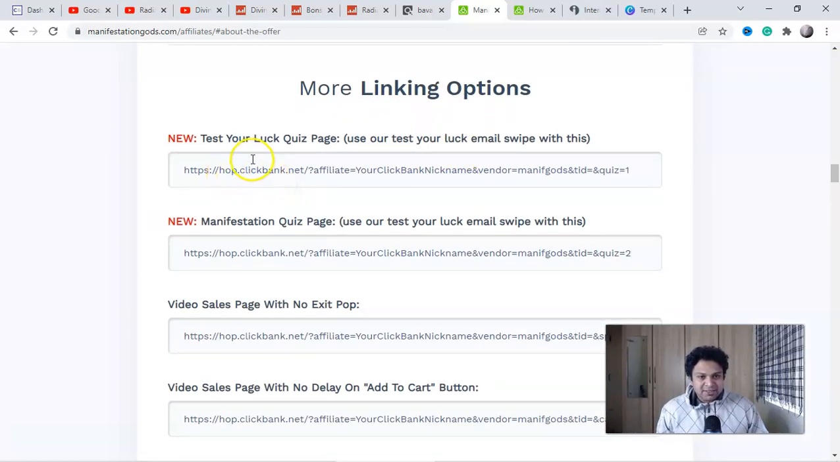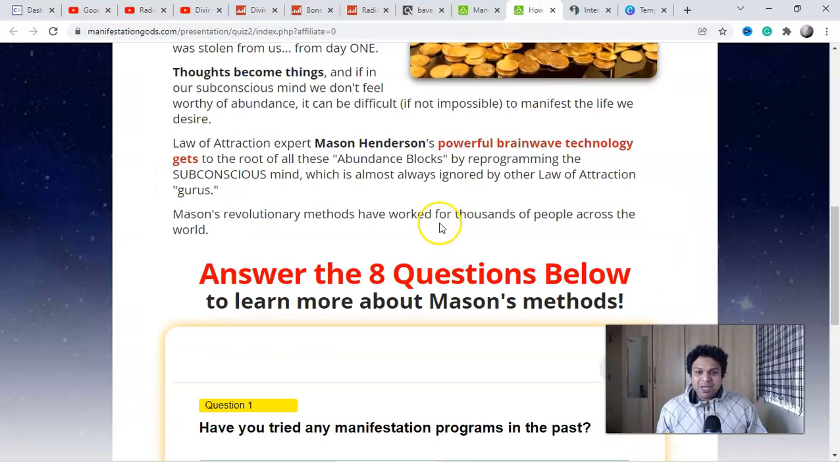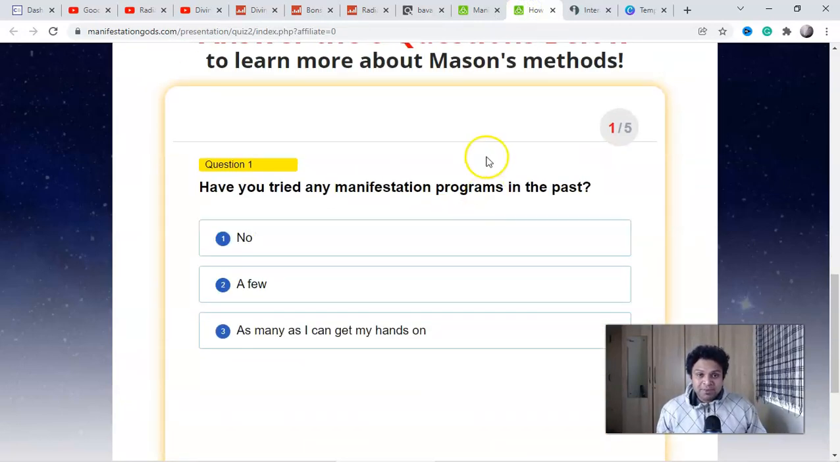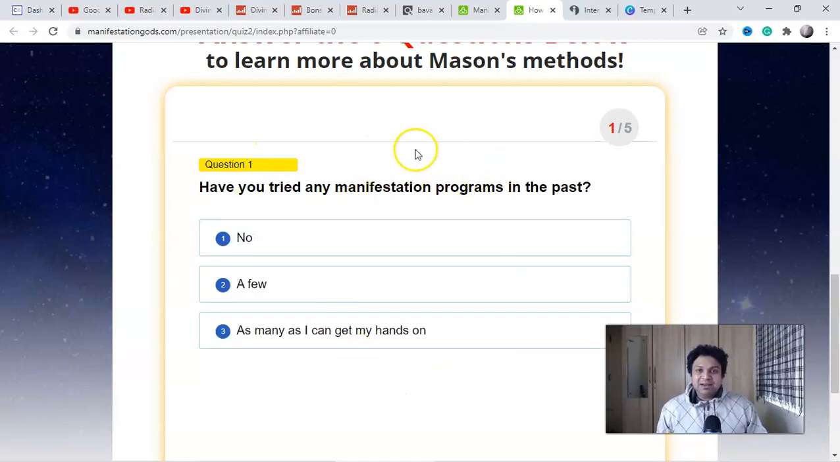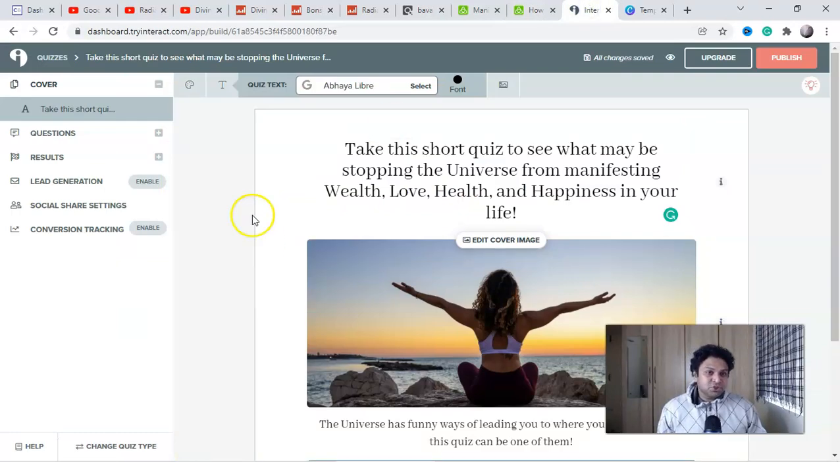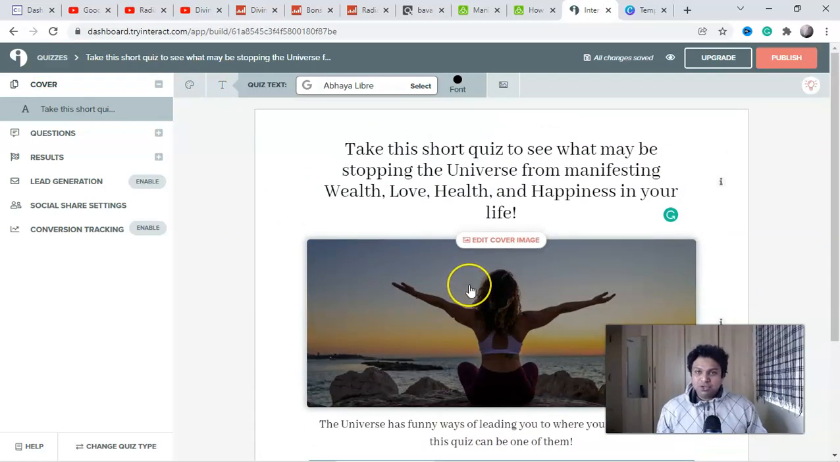Now look at this, they have a quiz page also. Recently in my video I showed you how to create a quiz lander. So look at this, this is their quiz lander. You can literally watch that video. I will leave the link of that video in the description. You can watch and create exactly a quiz lander like this using this tool called tryinteract.com. I already showed you step by step how to create a quiz lander, so I'm not creating it again.